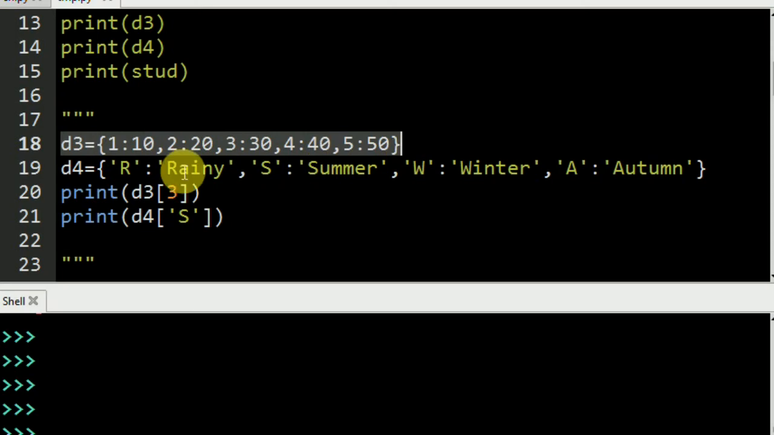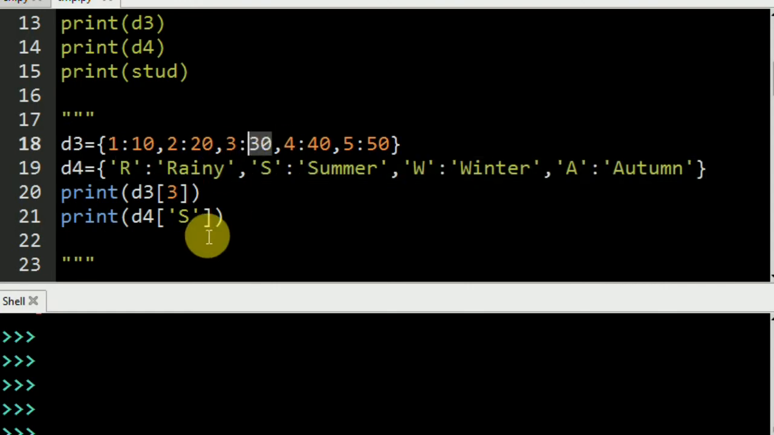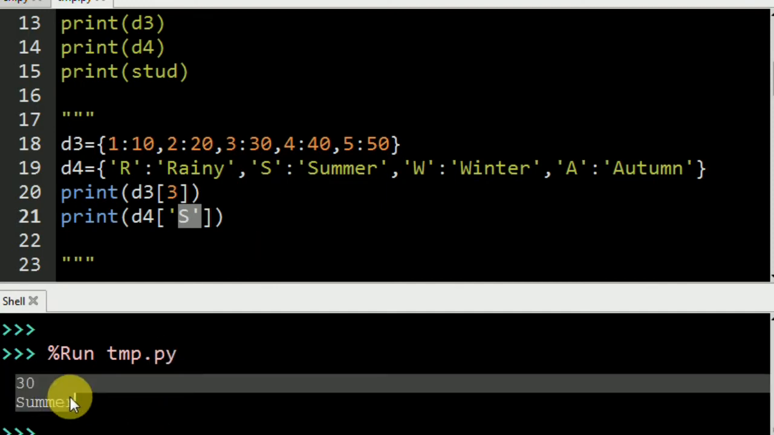D3 equals to, these are the values, and D4 equals to, these are the values. So if we want to display 30, or from this D4 I want to display summer. So the key of summer is capital S, and for 30 the key is 3. So I put 3 here and S here. When I execute this line, it's going to display me 30 and summer.